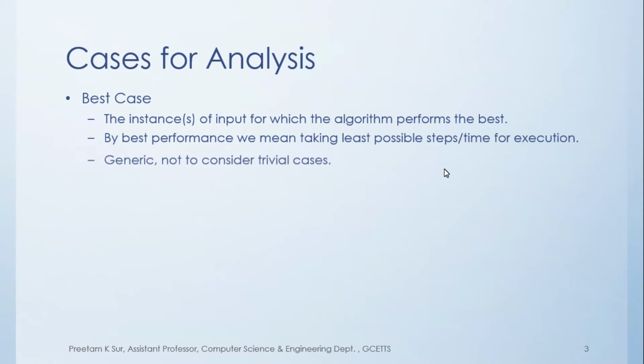Now this best case has to be generic and not considered in trivial cases. What does it mean? Suppose you have an algorithm for sorting, using bubble sort, right? By your knowledge of data structures, you know that bubble sort at best case might take order of n if you use the flag, or it might take order of n square if you don't use the flag.